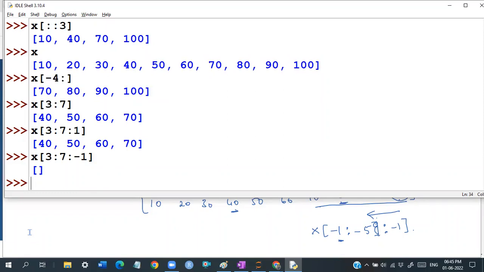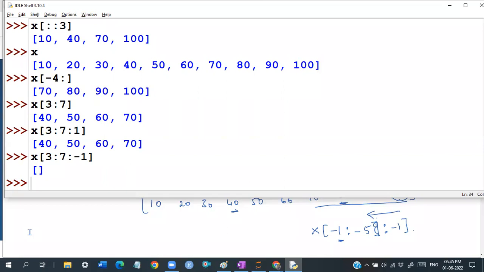So like this, based on your requirement, where you want to start and where you want to end, that is basically how we are going to work with them. That is basically the target behind how we are going to work with this kind of application.